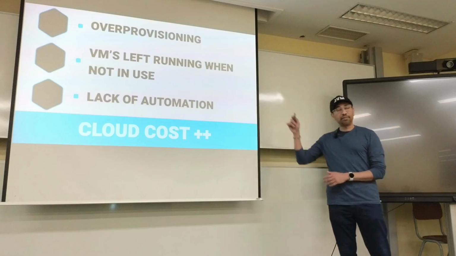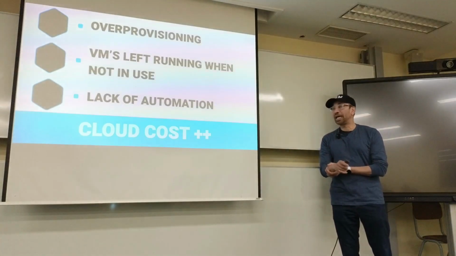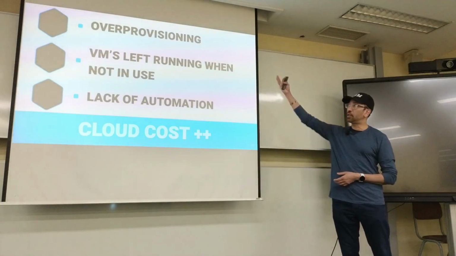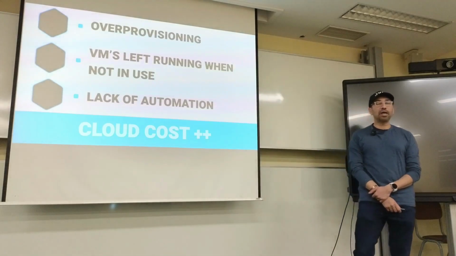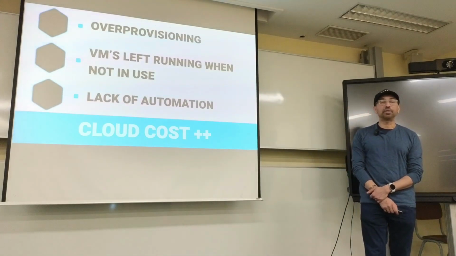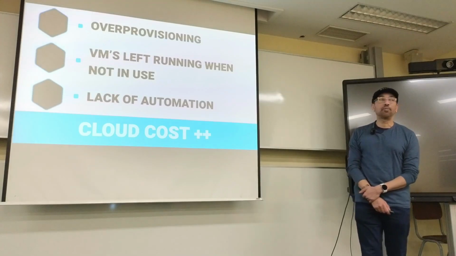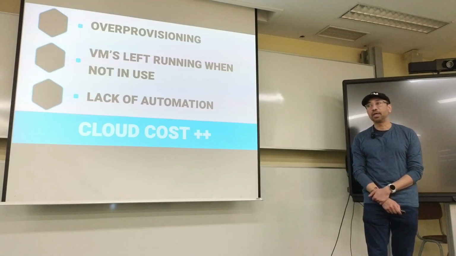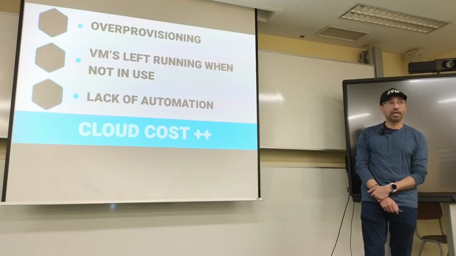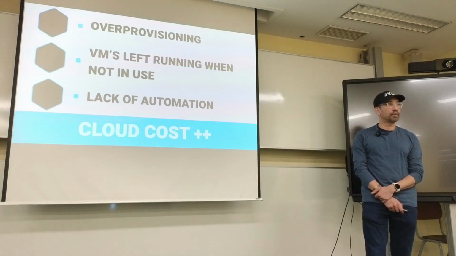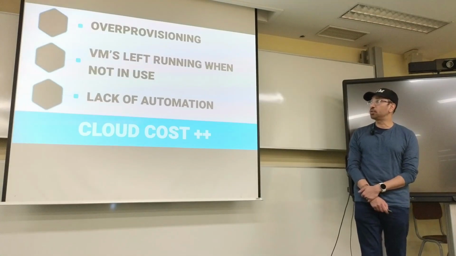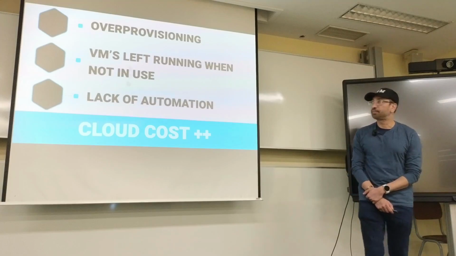Now the third one we don't have time to dive into too much, but it's the lack of automation around this, right? It basically leads to the first 2. How can we add more automation so that we are more elastic and we don't need to over-provision too much, and we make sure that VMs are shut down when they're not in use? Okay, so these are the three big things that we need to address in terms of cloud costs.